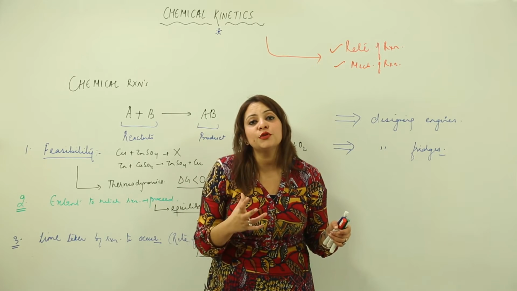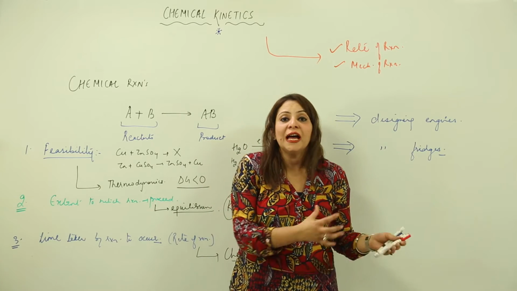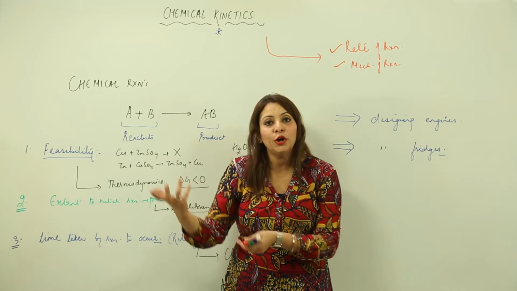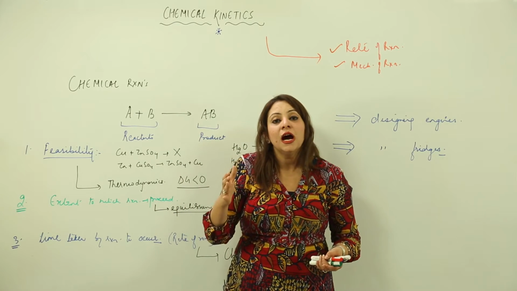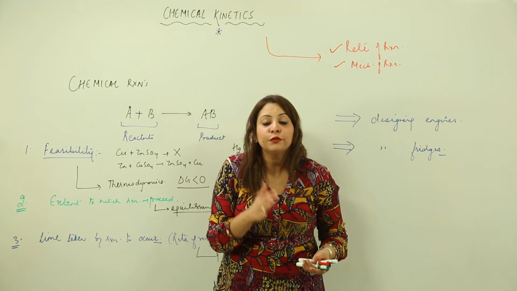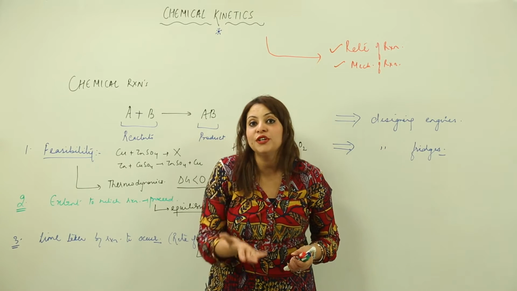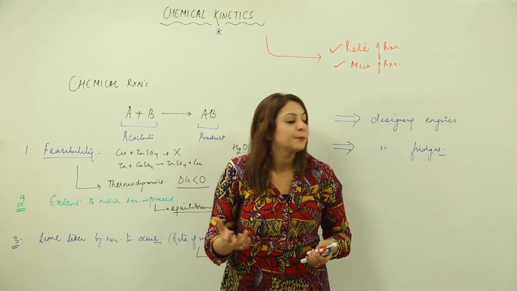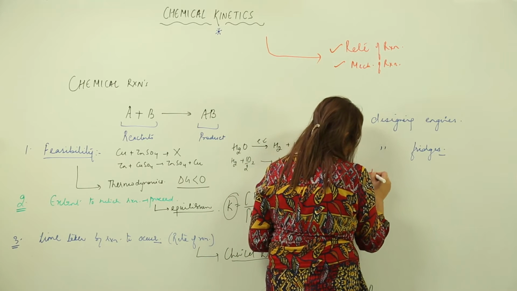So refrigerators serve the purpose that we can cook the food, keep it in the fridge, and eat it in the morning as well, because they decrease the activity of the microorganisms, the rate at which they spoil the food. So due to chemical kinetics, we have refrigerators existing. Third is that it is being used in the medicinal industries as well.